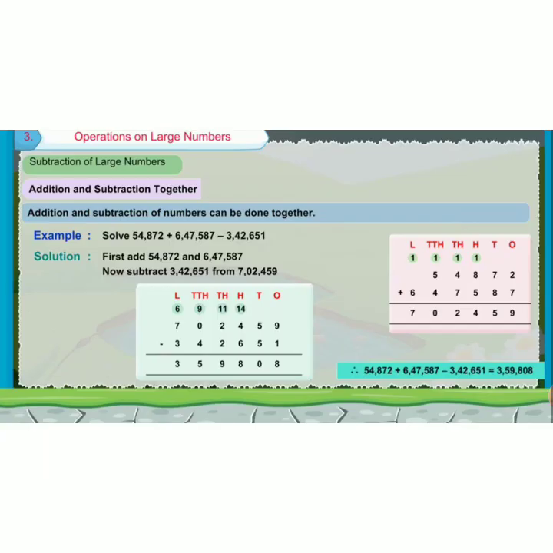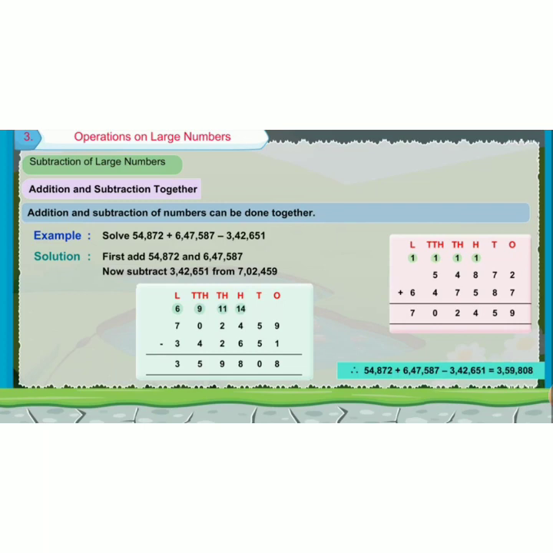Then, addition and subtraction together. Addition and subtraction of numbers can be done together. For example, solve 54,872 plus 6,47,587 minus 3,42,651. First, you have to add the values. That result will be the sum. From that sum, you have to subtract the other value.